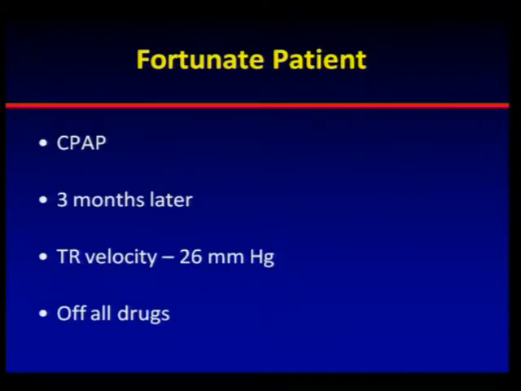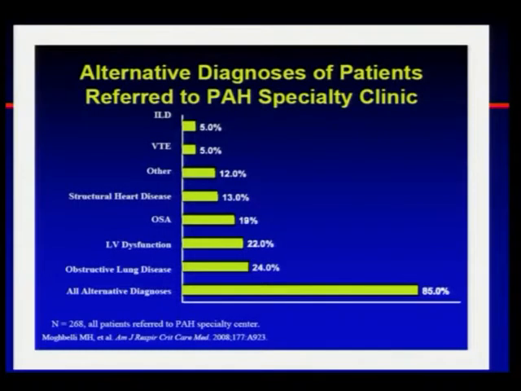So this is a one-off case. Even though it is always in the chart, somehow it goes off our mind. These are the various alternative diagnoses that have been made in a specialty clinic. Like ILD, most of us are always looking for an ILD, and ILD generally is prominent. Patients presenting as PAH and later turning out to be ILD still happens, but in today's era with HRCT, it is generally picked up. For pulmonary thromboembolism, the pickup rate has improved. And structural heart disease, we are expected to diagnose on echocardiogram. And obstructive sleep apnea, this is Western data, but even we are beginning to see patients in our practice.